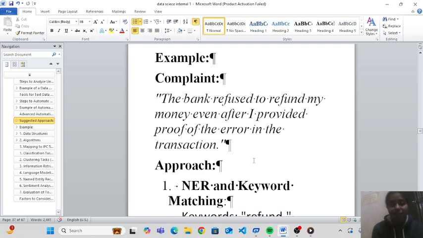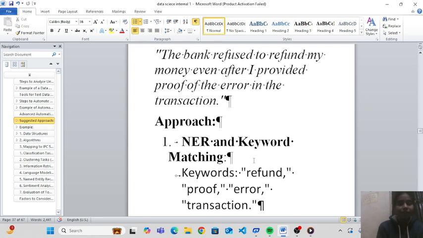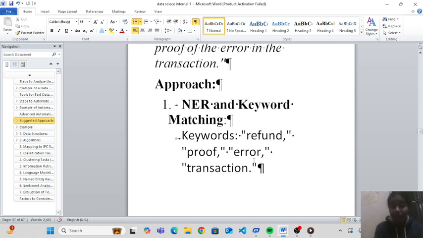Example, there is a complaint: the bank refused to refund my money even after I provided proof of the error in the transaction. This is a complaint, and in this we have to do text mining on the complaint. So the first approach is NER and keyword matching.